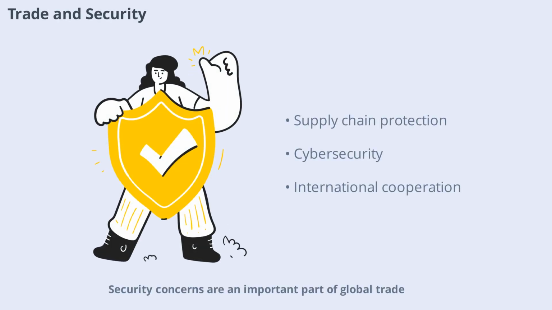Security concerns are an important part of global trade. Countries must protect supply chains from threats like piracy, cyber attacks, or smuggling. Governments and businesses invest in security measures to keep goods safe and ensure smooth operations. International cooperation is essential to address risks and maintain trust in the trading system. As technology evolves, new security challenges will continue to emerge.